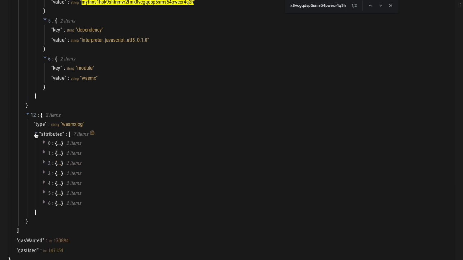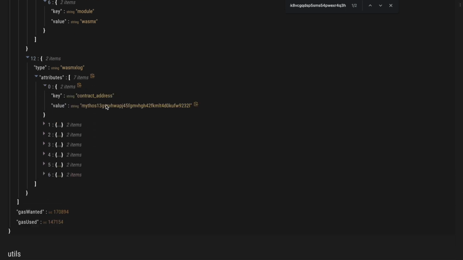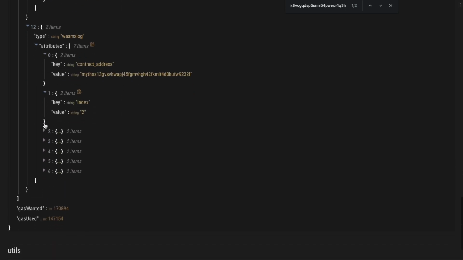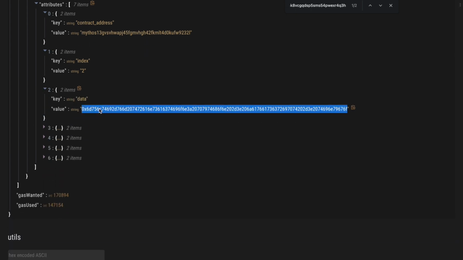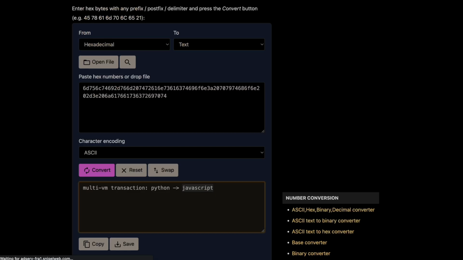And now the third log, the address of the Python contract, index 2. We have our data here that we can decode. And now we have TinyGo2.